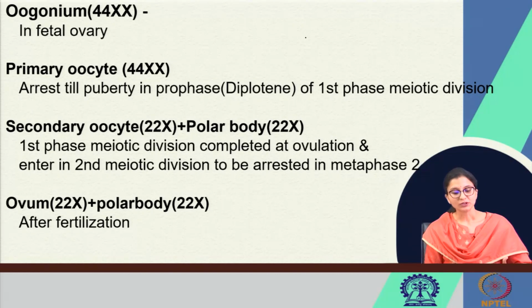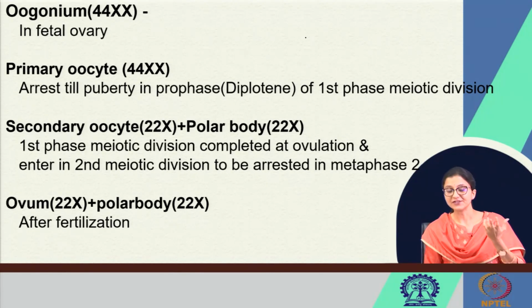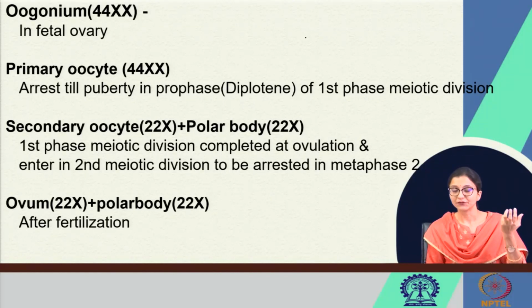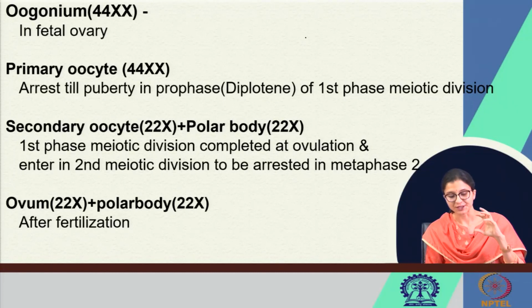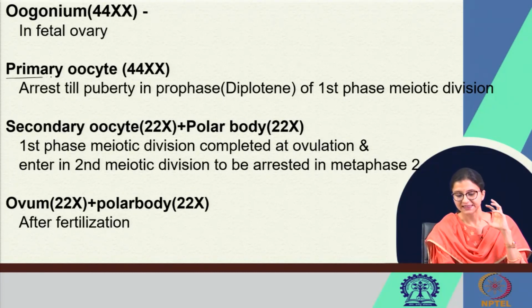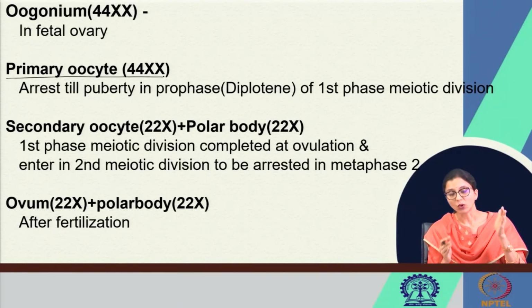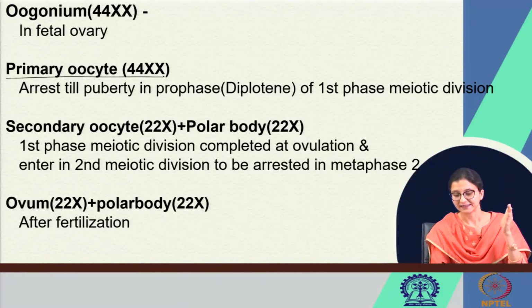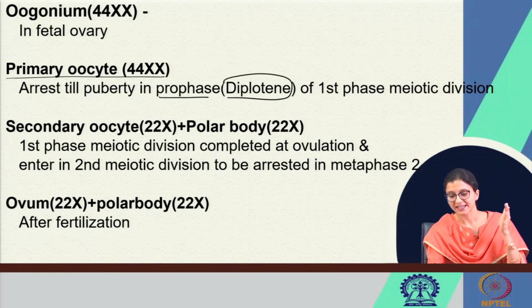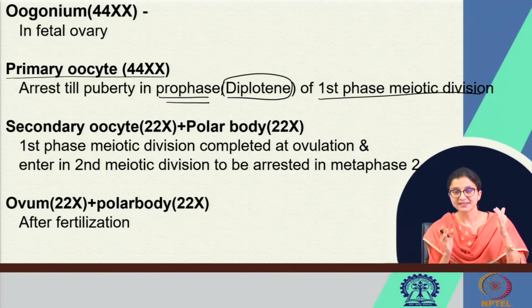Now, in the fetal ovary, in the fetus before birth, in intrauterine life, these female germ cells are present as oogonia, which are diploid, 44XX. They form primary oocytes in the fetal life, and these primary oocytes get arrested. Meiosis 1 gets arrested at the diplotene stage of prophase of meiosis 1, and this arrest remains till puberty.